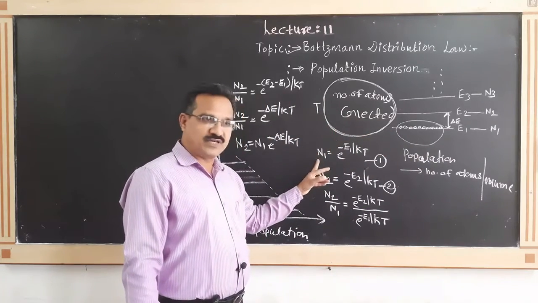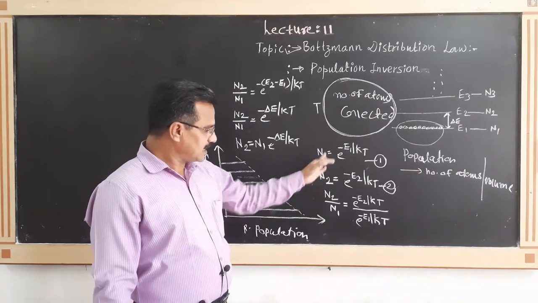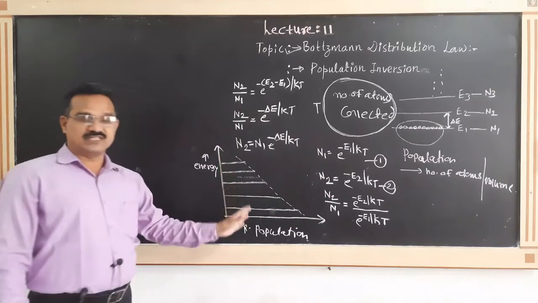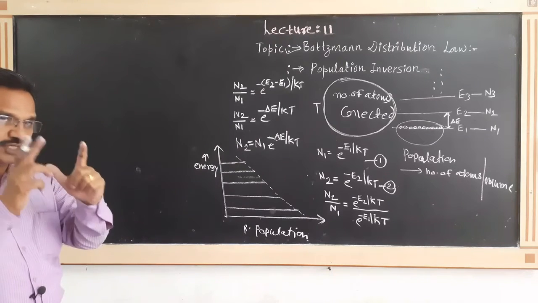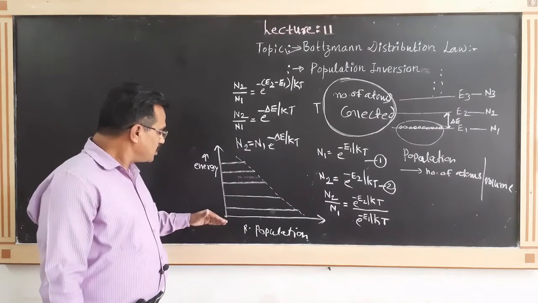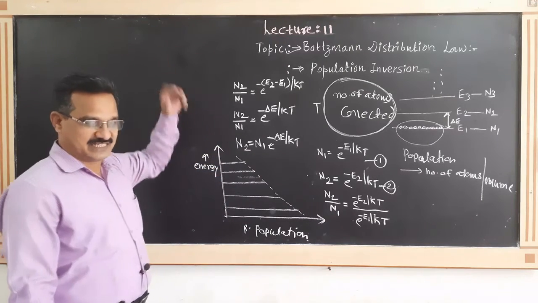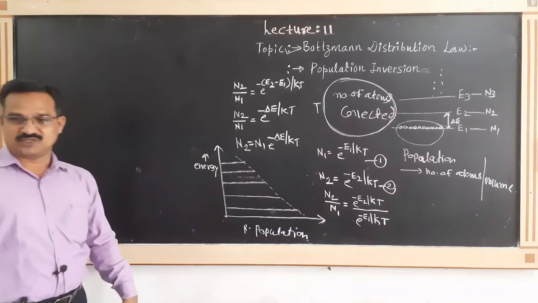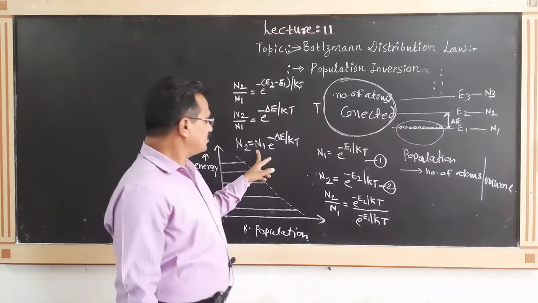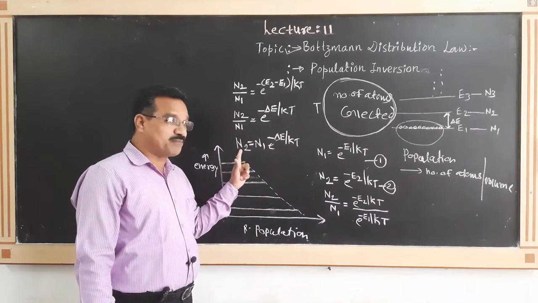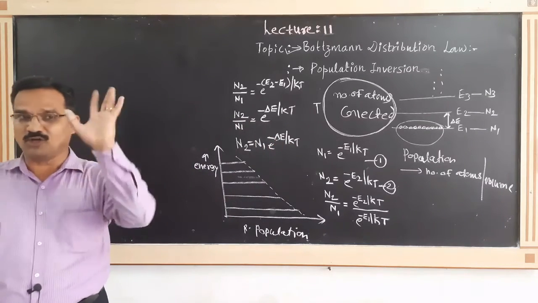Here the population of the first energy level is considered, the population of the second energy level is considered, and dividing second by first, we get the relative population and we get this graph. From this graph or from this equation, the most important conclusion is that population goes on decreasing as the energy level increases. For that point of view, and from this equation, what is the conclusion? Population depends upon the energy difference and the temperature. This is one very important parameter.